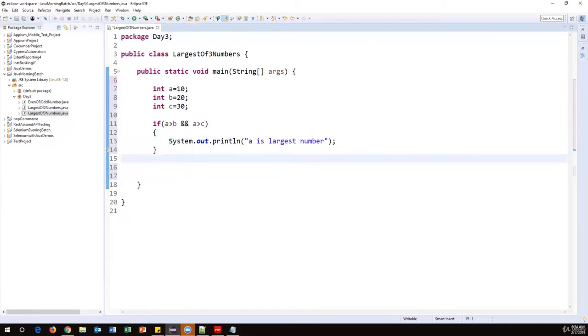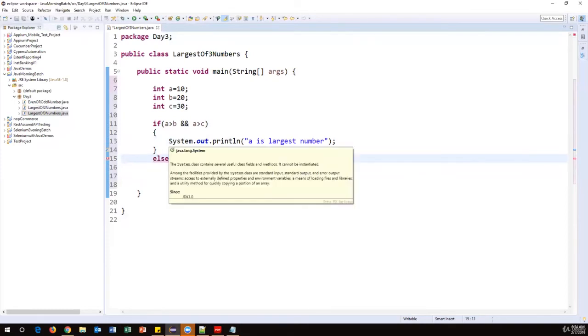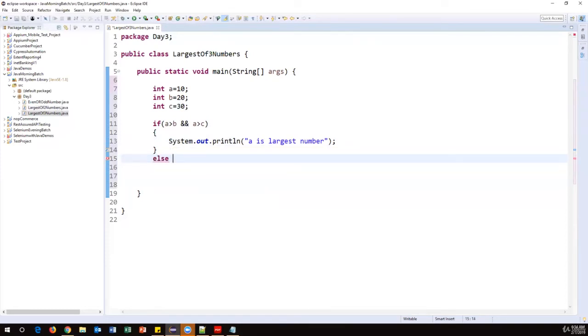The next condition is, okay, else I need to check one more condition. Then use one more if statement. This is called as nested if else statement. So nested if else means we can have multiple if conditions. And in the previous example, we have only one condition, one else block. So else block will be always 1, okay? But if condition can be any number of if conditions we can write.